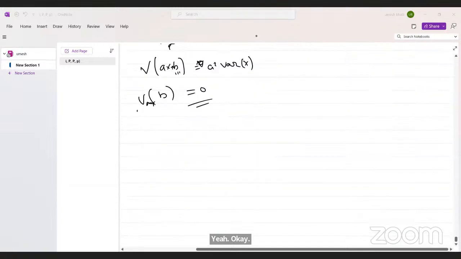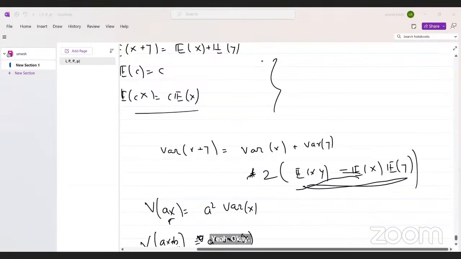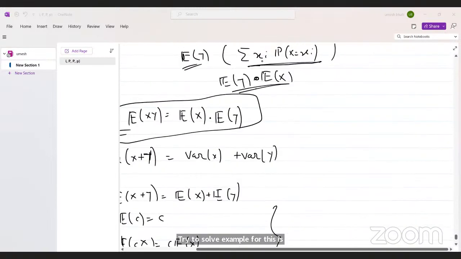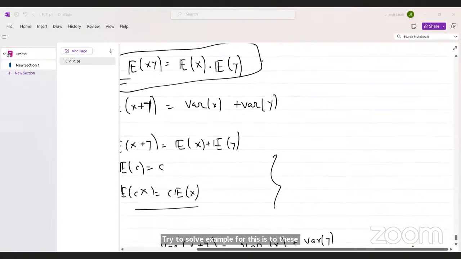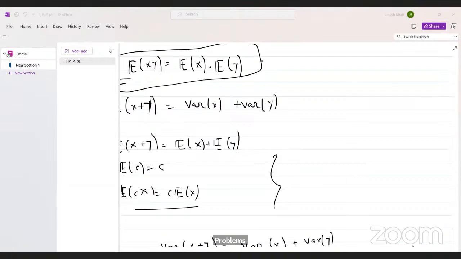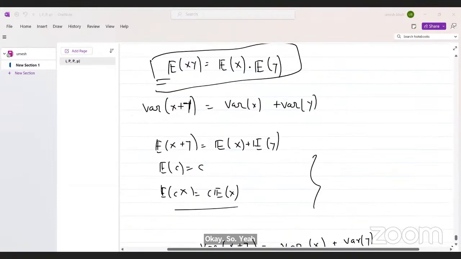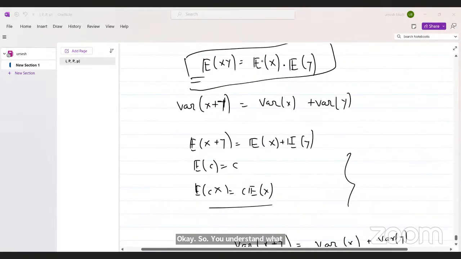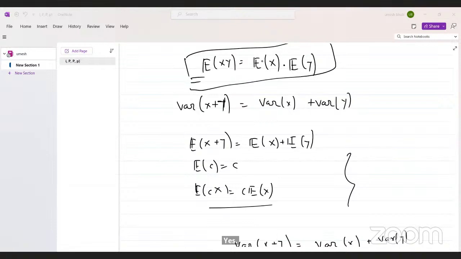Try to solve examples for these two properties. I think in the slides they gave some examples, and in your problems here you have some problems. So you understand what independence of random variables is, no? Yes, sir. Okay, that's it.